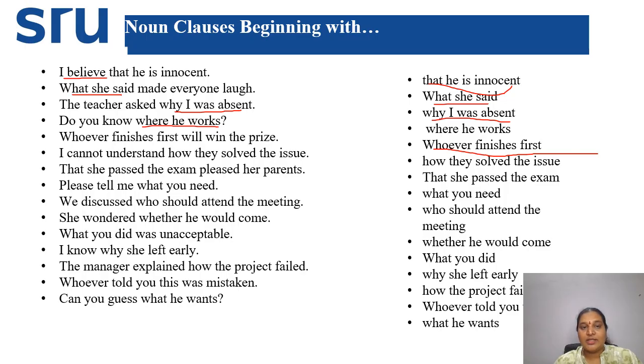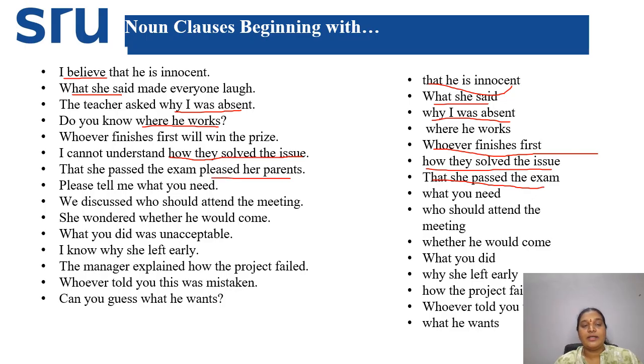I cannot understand how they solved the issue. So here, how they solved the issue is acting as a noun clause. Next one is, that she passed the exam pleased her parents. What pleased her parents? That she passed the exam pleased her parents.